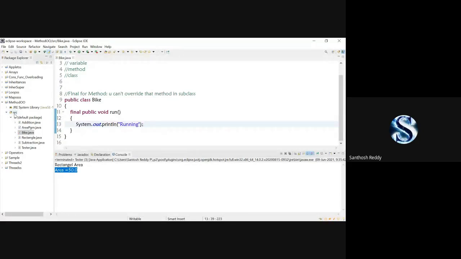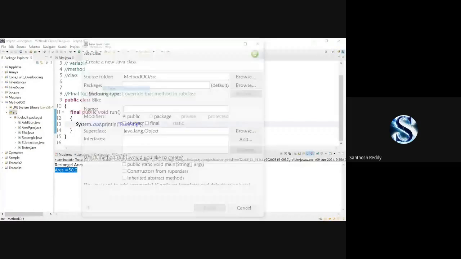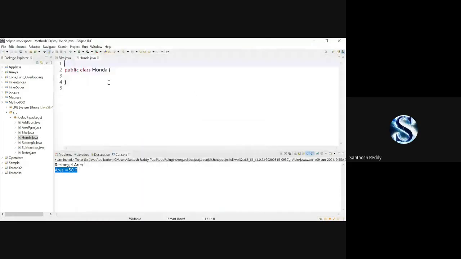Now I'll go back to this. I'll create another class, which is Honda. Class Honda. Okay. Now here I'll extend the class. Extends bike. I can extend bike. And here, public void run.